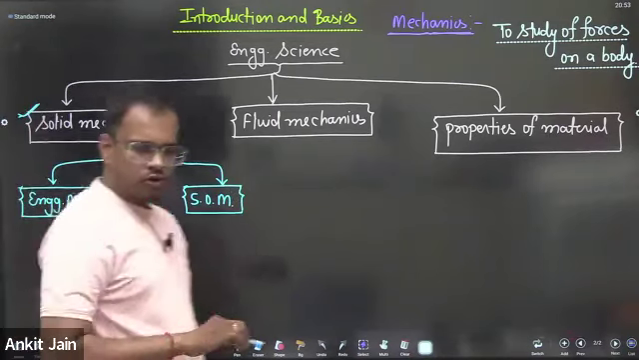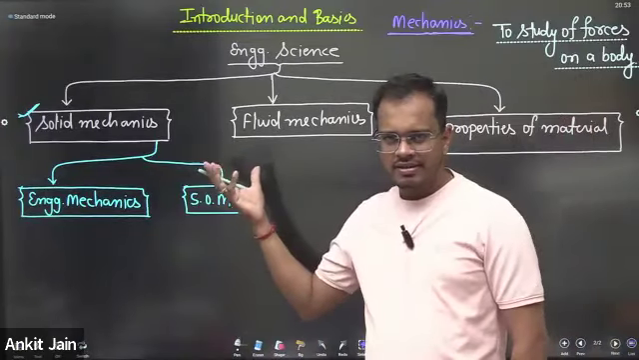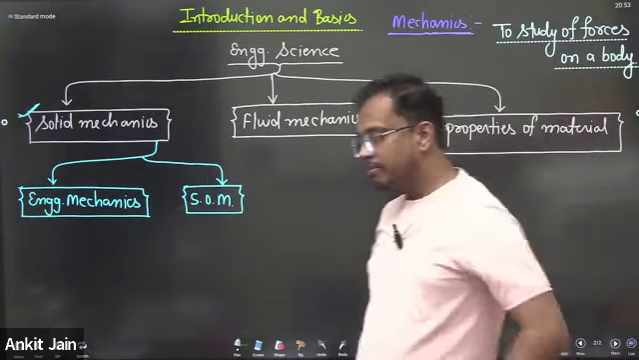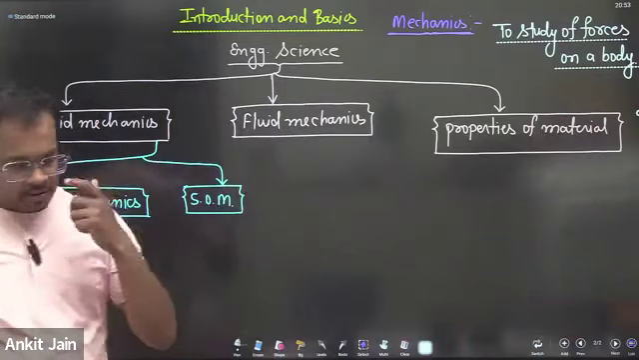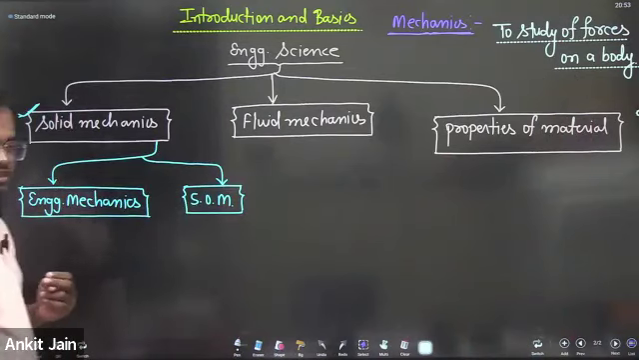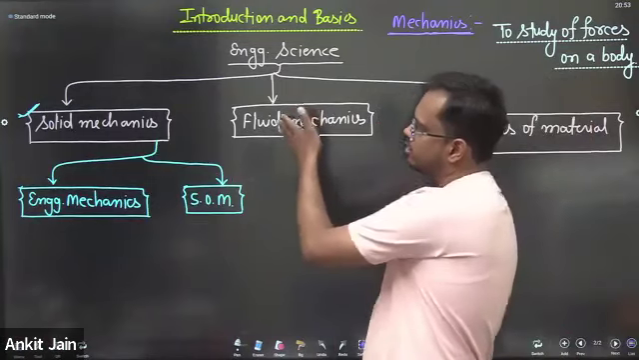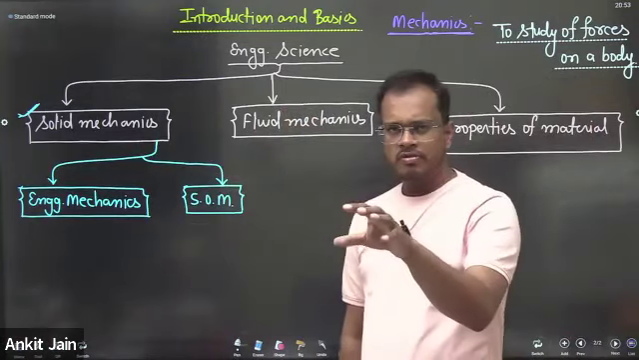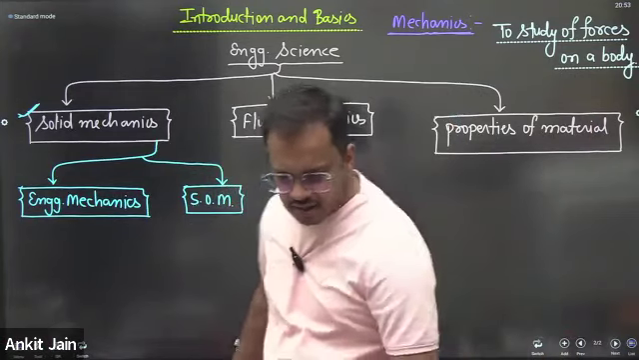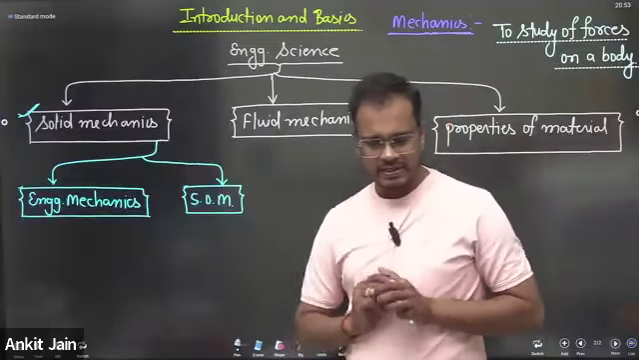Fluid mechanics is a single subject. But if I am interested in analyzing the forces on a solid body, then two subjects are required: engineering mechanics and strength of material. If I am interested in analyzing the forces on a fluid body, only fluid mechanics is sufficient. It is a single subject. So why are there two subjects and a single subject? What is the reason behind this?